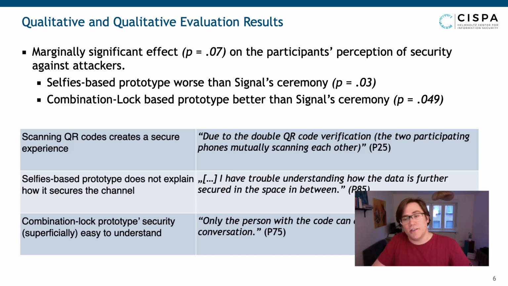We can partially explain this with qualitative data. While participants in the selfie-based prototype condition were convinced of the authenticity of the conversation partner, the prototype did not really explain how the process would secure the communication channel itself. On the other hand, the combination lock prototype's security was on the surface easy to understand for participants, even though they might not understand the zero-knowledge proof in the background.